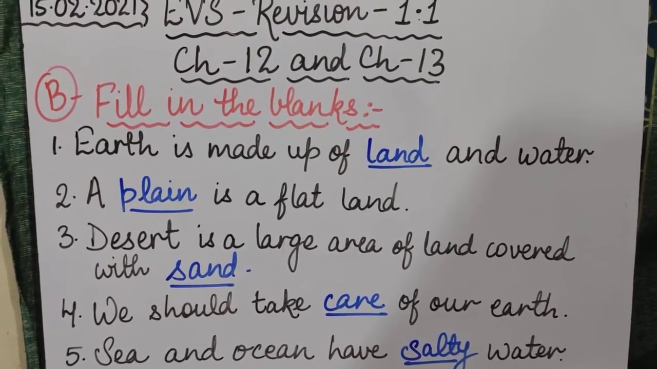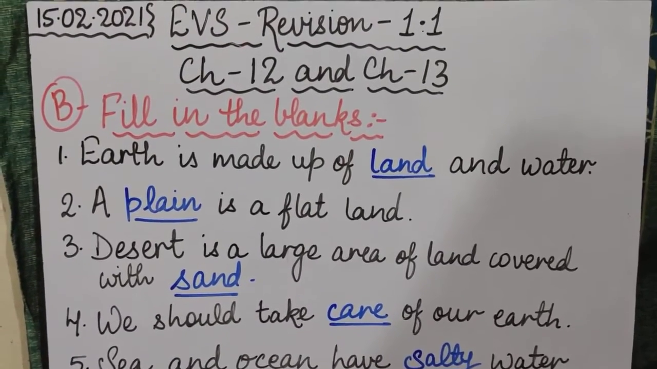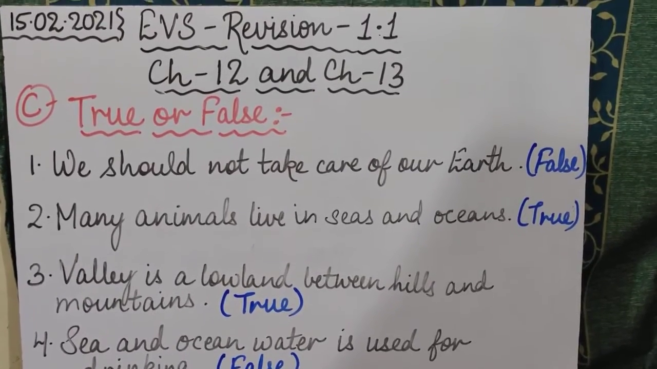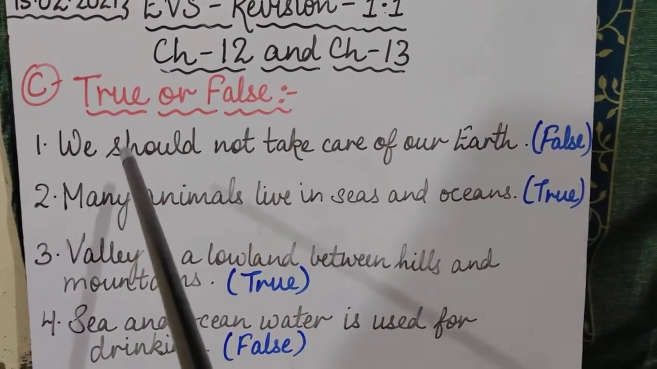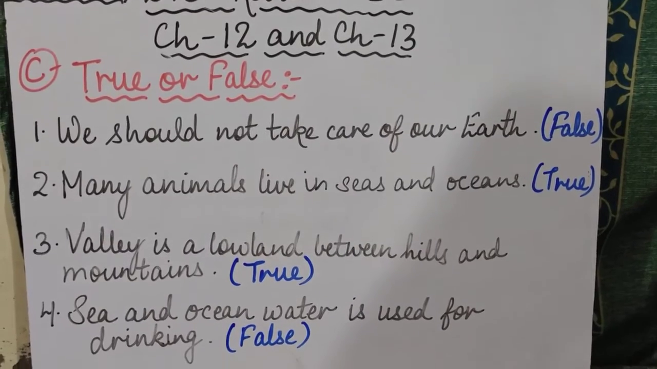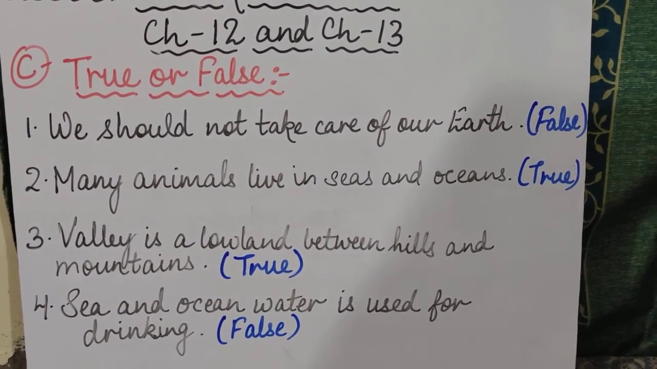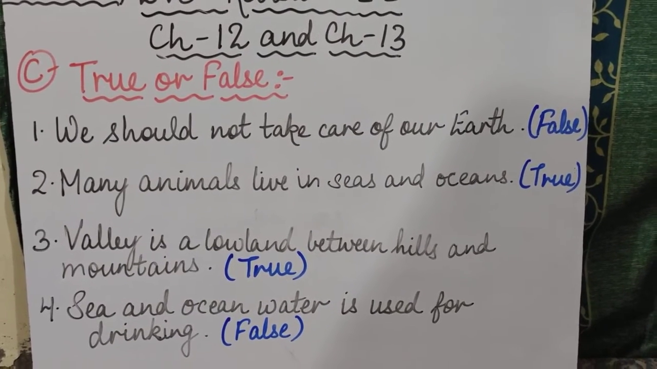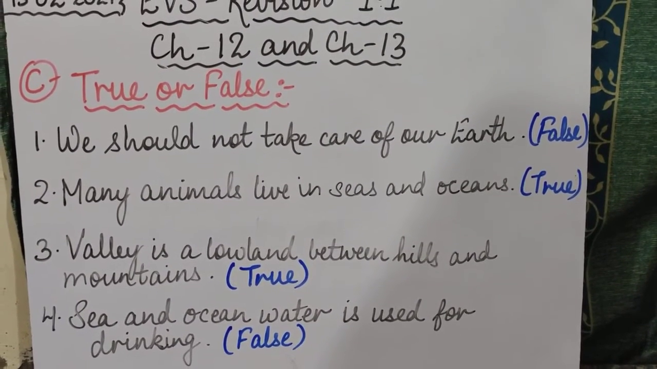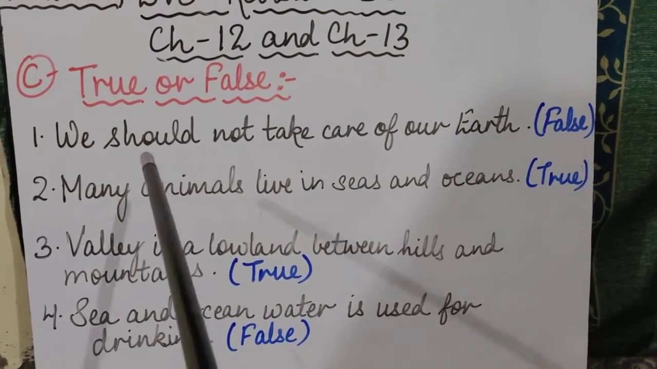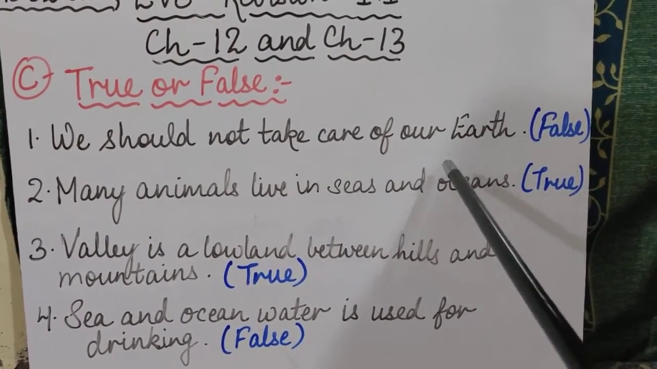Now coming to the third exercise, that is of true and false. Now children, coming to the third part, that is the last part for this revision, which is C part, true or false. Okay, so I have taken out only few true false for this revision. There are only 4 important true false for this chapter, so please make sure that you listen to it very carefully. First one, we should not take care of our earth.